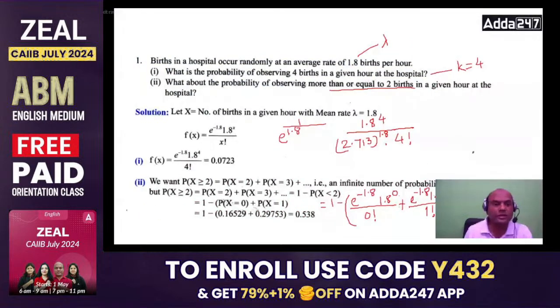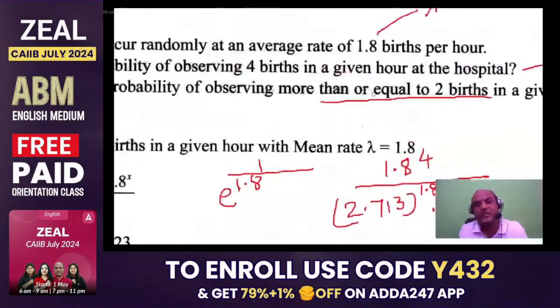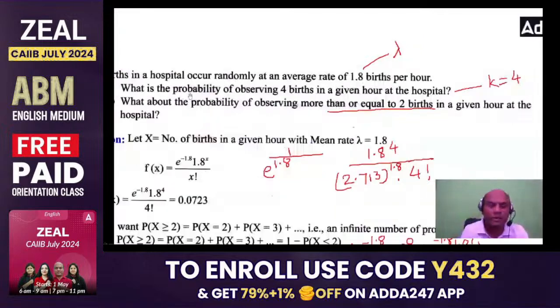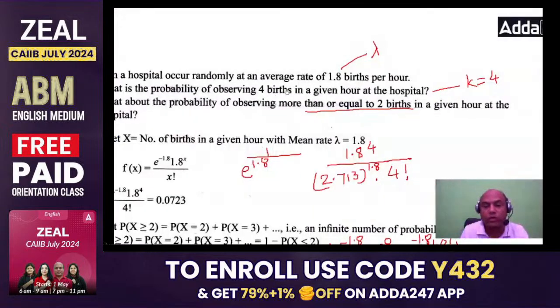Look at this. Births in the hospital are occurring at an average rate of 1.8 births per hour. So what is this? This is lambda. Something happening at a constant rate, 1.8 births per hour, so that is lambda. What is the probability of 4 births in a given hour? So x equals 4 or k equals 4.